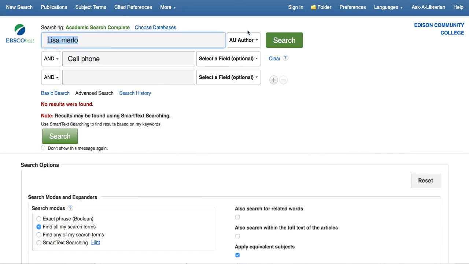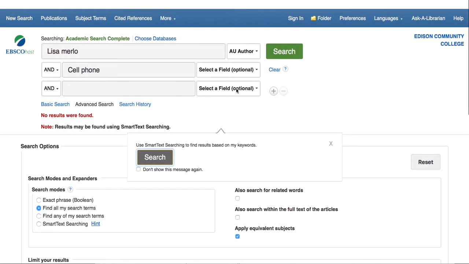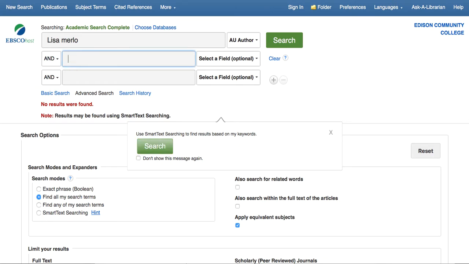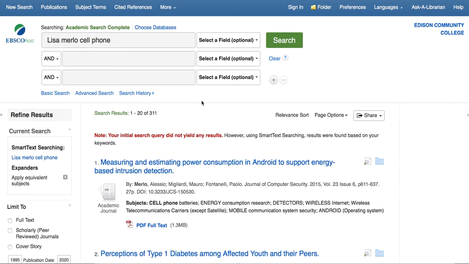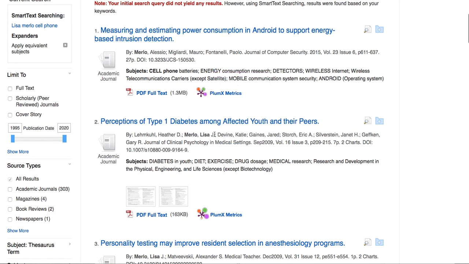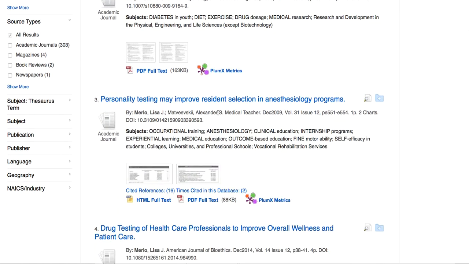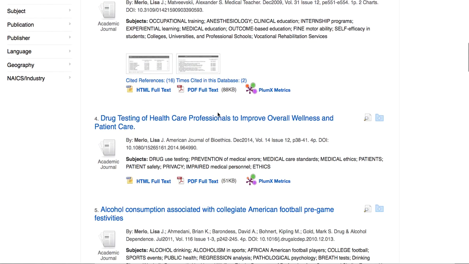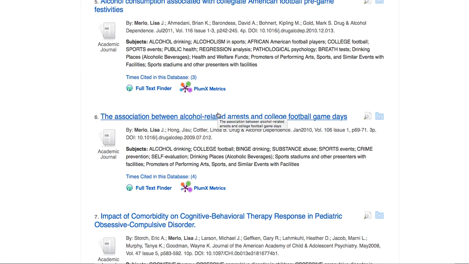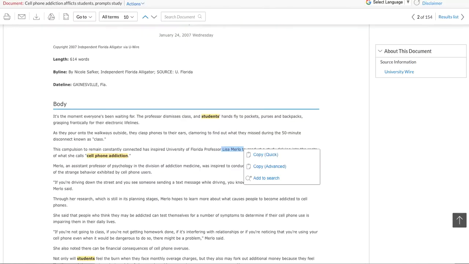I know I'm way off topic here. So it's not finding anything. So we don't see a published study, which you could probably keep searching and find it. Maybe she says mobile phone. I don't know. So we get Merlot, Lisa. But this is one of the things you can do. I'm way off topic, so I'm sorry about that. But hey, that's what happens when you start looking at things. But anyway, so we have this. You can get some basic information, see where it goes.